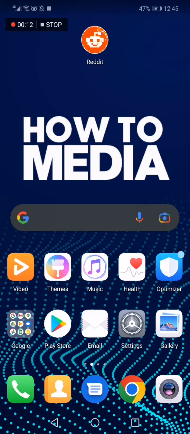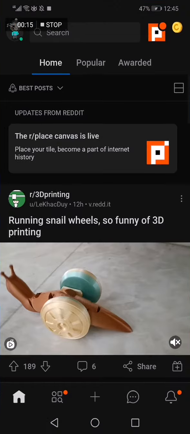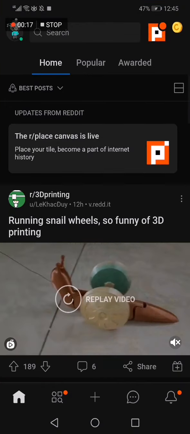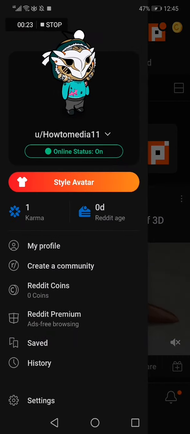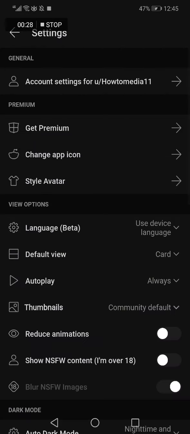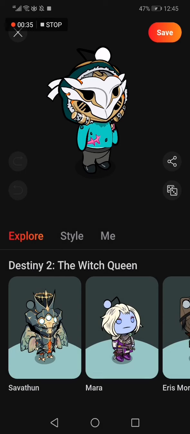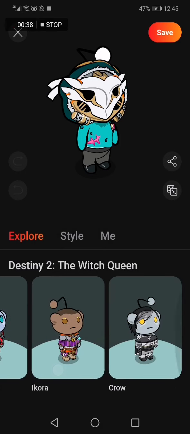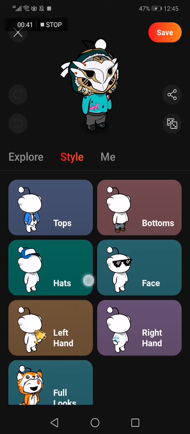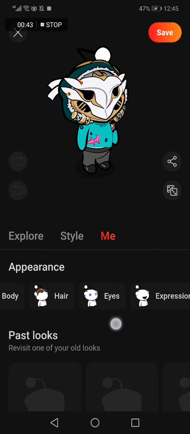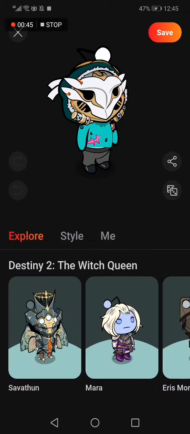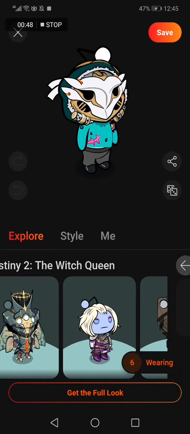So the first thing we do is go to the Reddit app, and after that you click on the avatar in the top corner. Now you click on settings down below, and after that click on style avatar. And now you will have a lot of options to change your avatar. You can change the clothes or the hair, the eyes, anything you want in your avatar, as you can see.